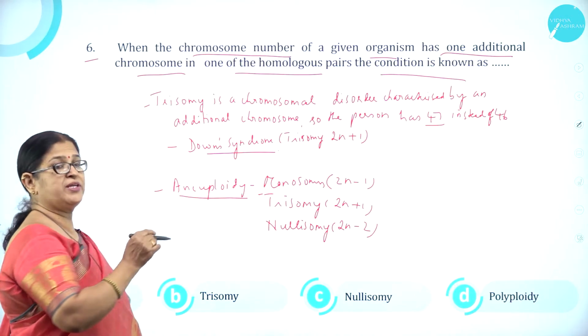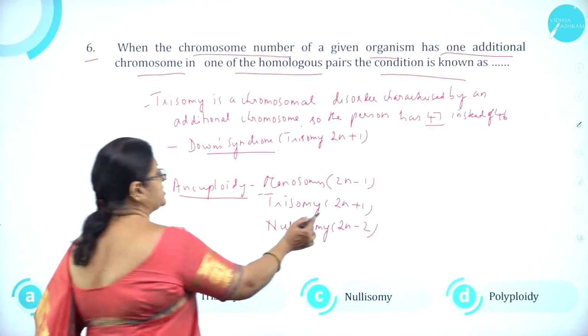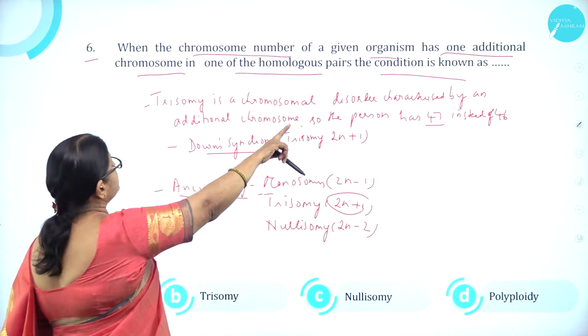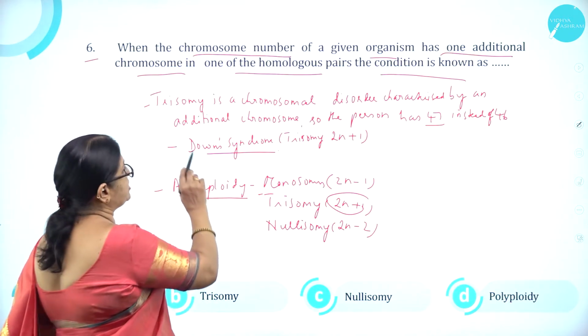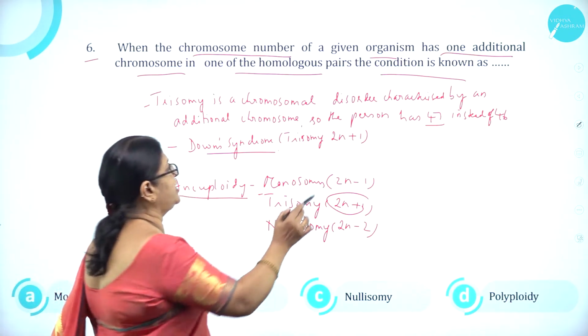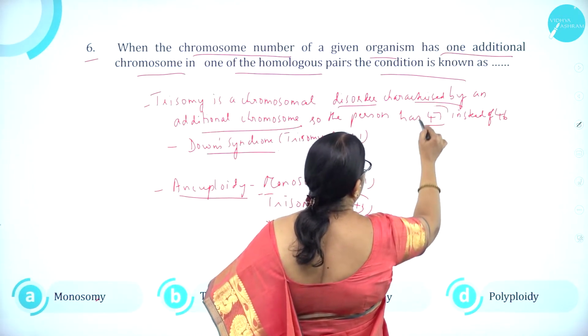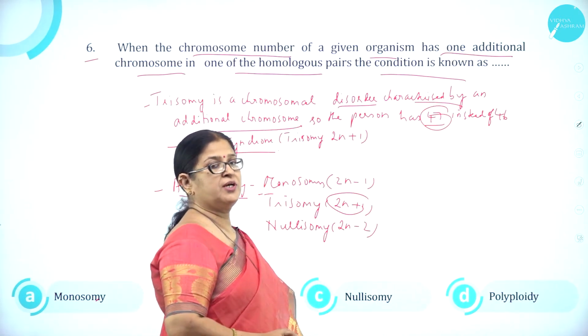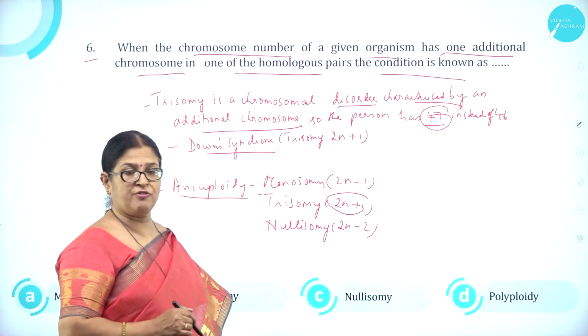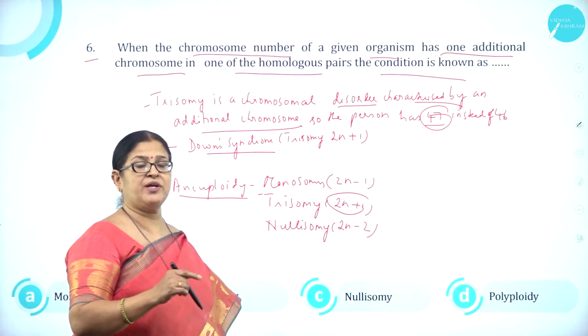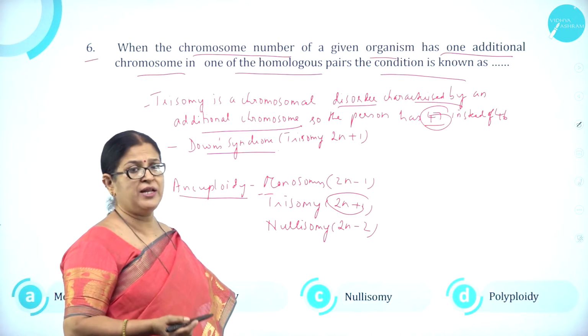So trisomy is the chromosomal disorder. Here 2n plus 1, so the given condition has one additional chromosome. So trisomy is a chromosomal disorder characterized by an additional chromosome. So the person will have 47 chromosomes instead of 46. So that plus 1 may be to an autosome or to an allosome.